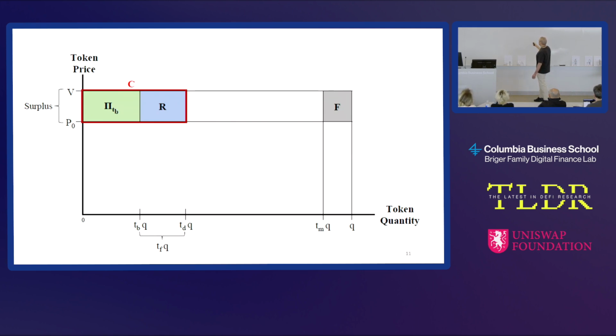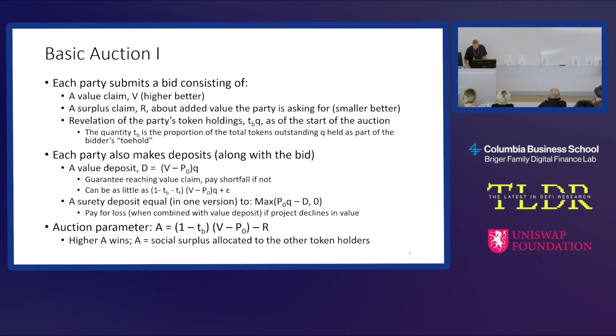One simple version of this would be that these two deposits together add up to the entire pre-auction value of the DAO. If you end up with a value lower than P0, we're going to dock you. So this is going to stop value destruction. That's the basic idea. Okay, so we're done with that slide.